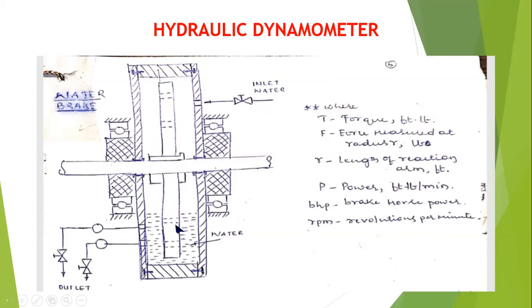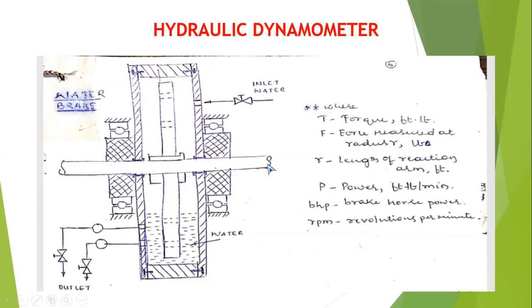That rotation of this flywheel is restricted or limited by the water present in the chamber. The water slows down the rotation of the flywheel inside the chamber. So from this, you can measure the torque with the speed of the shaft. You can measure the speed of the shaft in RPM by using a tachometer.